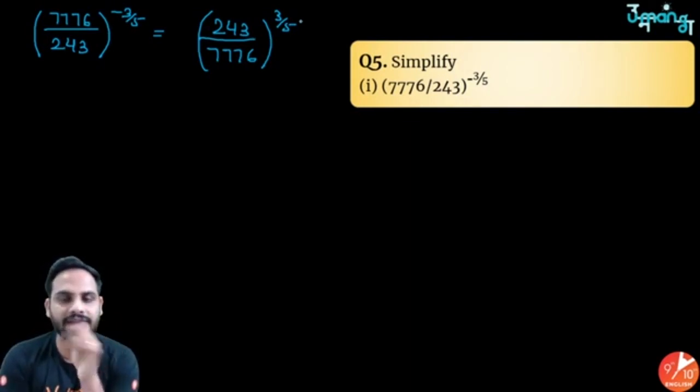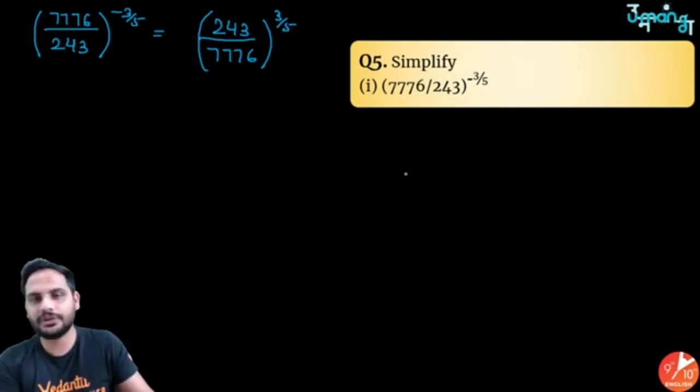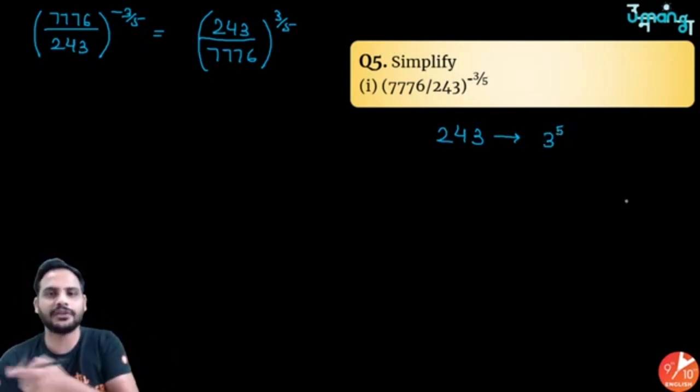this 7776 in terms of what? Power 5. Power 5 में convert करना है by doing anything. ठीक है? So if you will do the prime factorization, try the prime factorization. 243 is 3 raised to the power 5. Okay, it is 3 into 3 into 3 into 3 into 3.